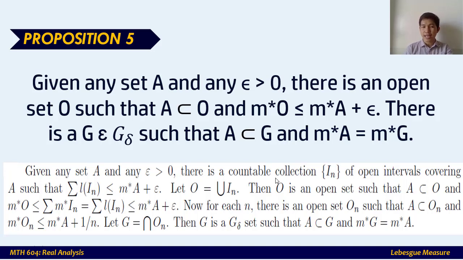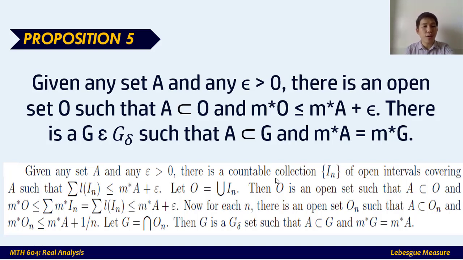Now, let O be the union of the I sub n, the collection of open intervals covering A. Then O is an open set because it's the union of several open intervals. And since A is a subset of O, by the countable subadditive property, the outer measure of the union is less than or equal to the sum of the outer measures of the parts, I sub n.